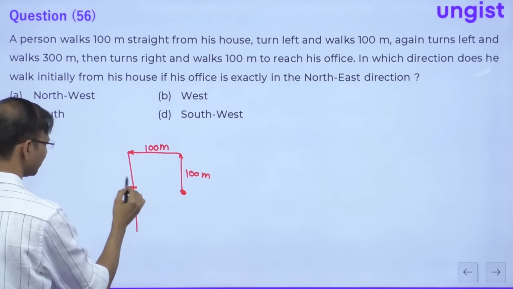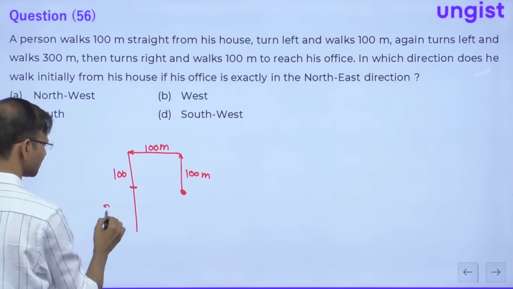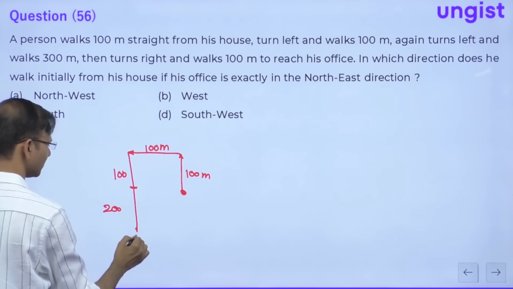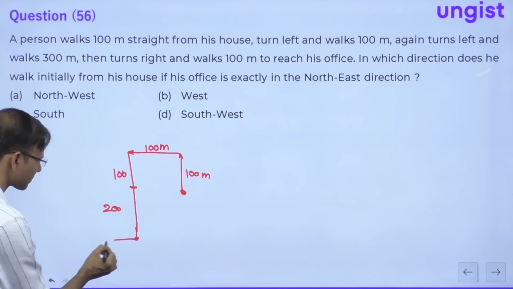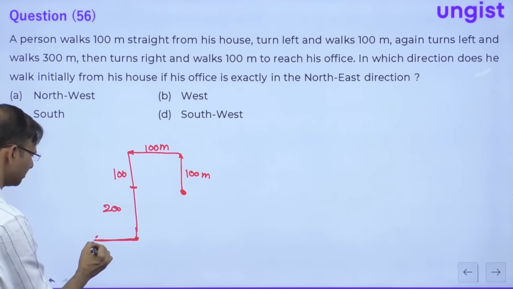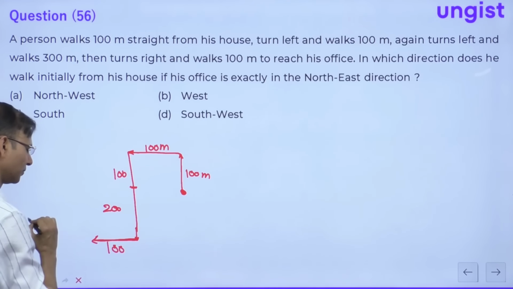Okay, so this is 100 and this is 200, so he is now moved 300, right? And then turns right and walks 100 meters, then turns right and walks 100 meters. Okay.